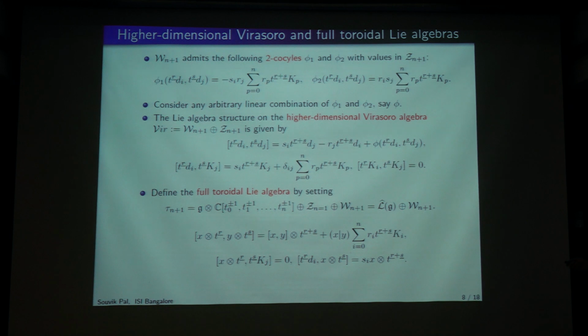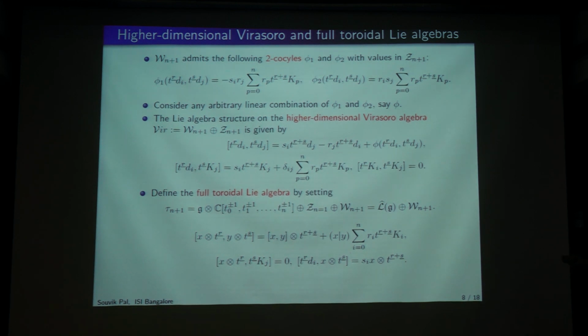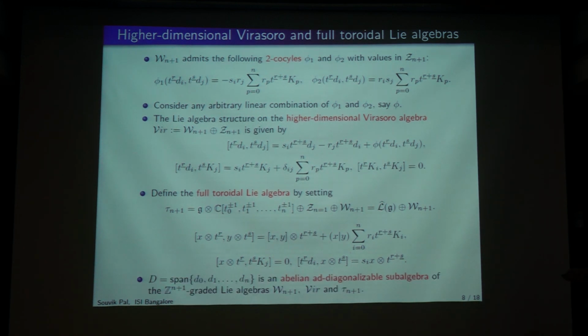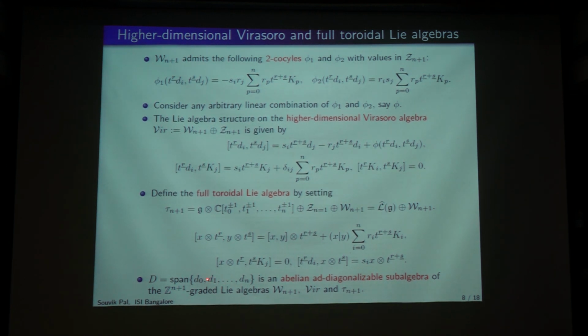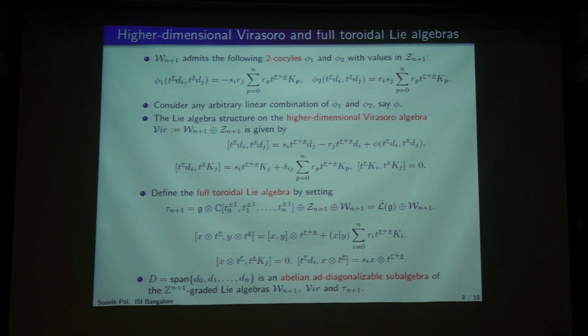So that is one major difference with the one dimensional setup. And of course there L_0 was playing the role of the abelian diagonalizable subalgebra. So here d_0 to d_n, it is Z^{n+1} graded, so you need n plus 1 operators to get the diagonalizable subalgebra.